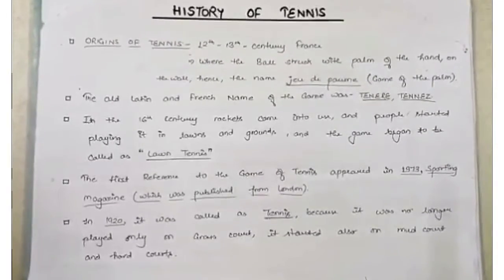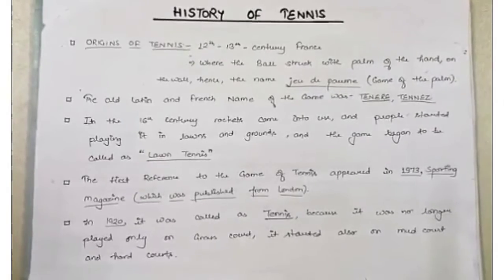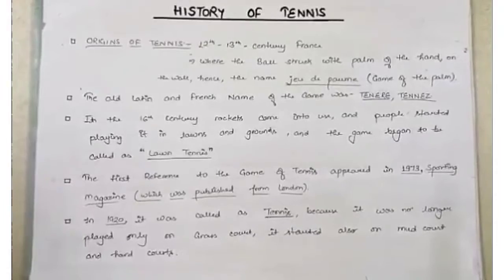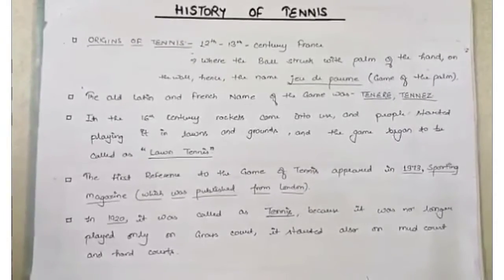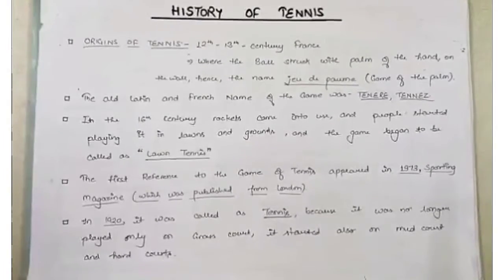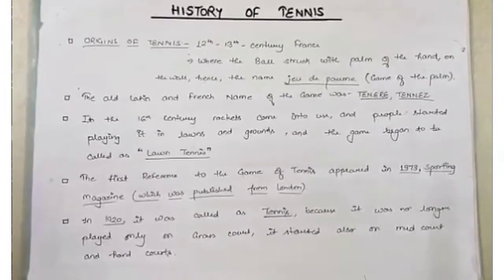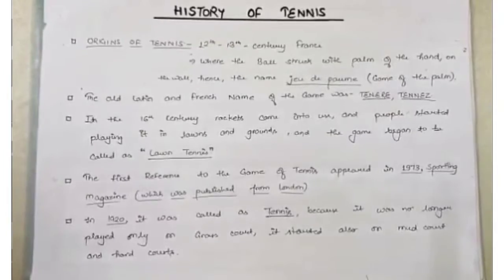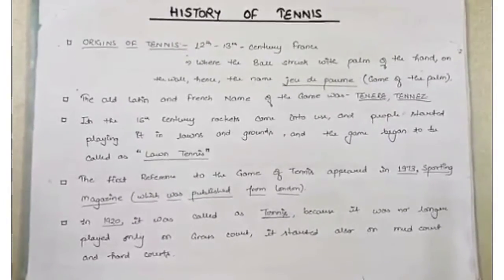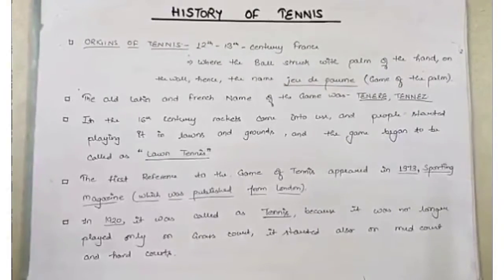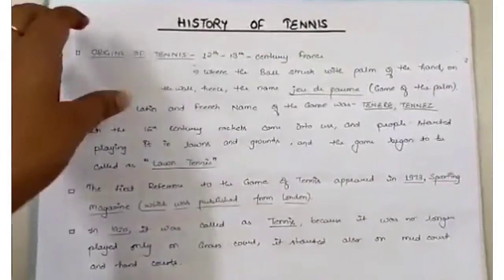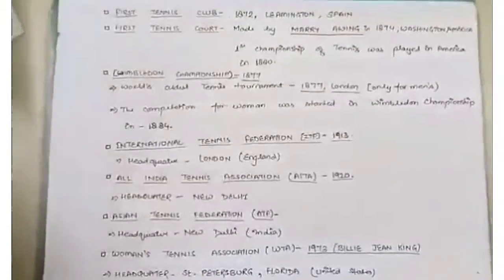In the 16th century, rackets came into use and people started playing it in lawns and grounds, and the game began to be called lawn tennis. The first reference of the game of tennis appeared in 1793 in Sporting Magazine, which was published from London. In 1920, it was called tennis because it was no longer played only on grass court, it started also on mud courts and hard courts.